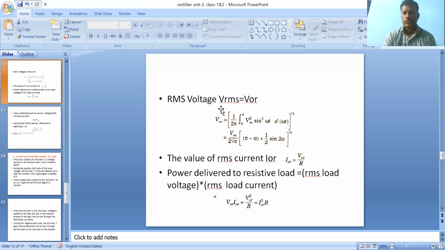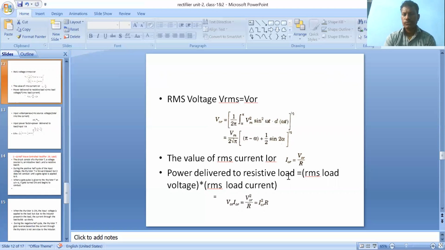And the RMS voltage formula is V naught R is equal to the square root of 1 by 2 pi integral of alpha to pi Vm square sin square omega t d omega t. After deriving, we get RMS voltage equal to Vm by 2 into root of pi minus alpha plus 1 by 2 sin 2 alpha, whole power 1 by 2. So what is the RMS value of current? Already we know the RMS value of voltage, so dividing by the resistor we get it.